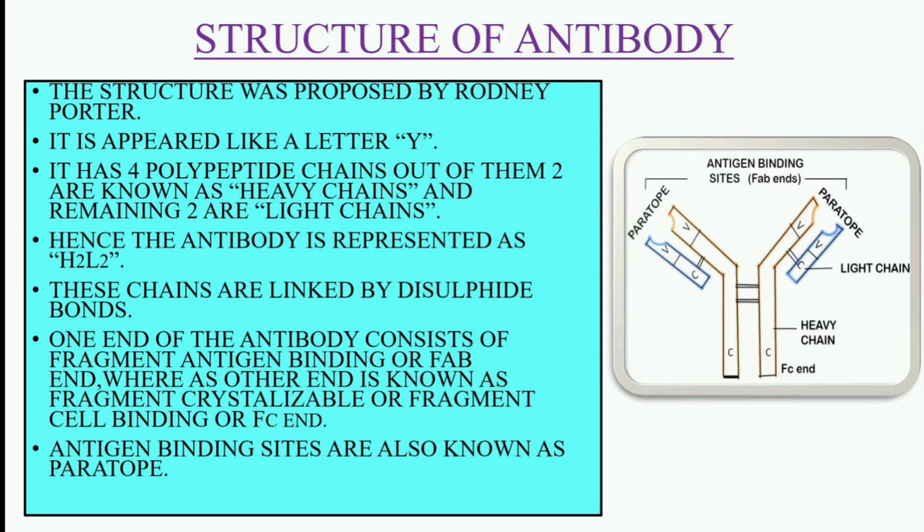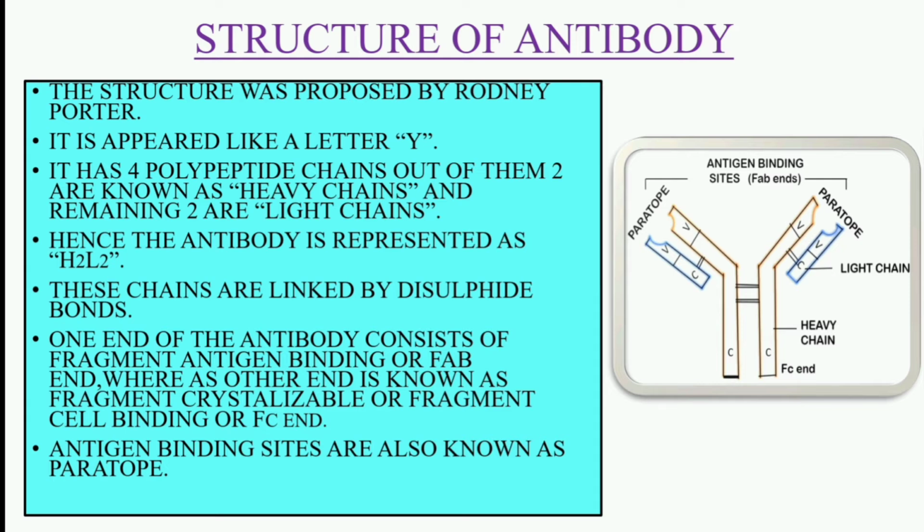That means 2 heavy chains and 2 light chains. And these chains are linked by disulfide bonds. One end of the antibody consists of fragment antigen binding or Fab end, whereas the other end is known as fragment crystallizable or fragment cell binding or FC end. And antigen binding sites are also known as paratope.